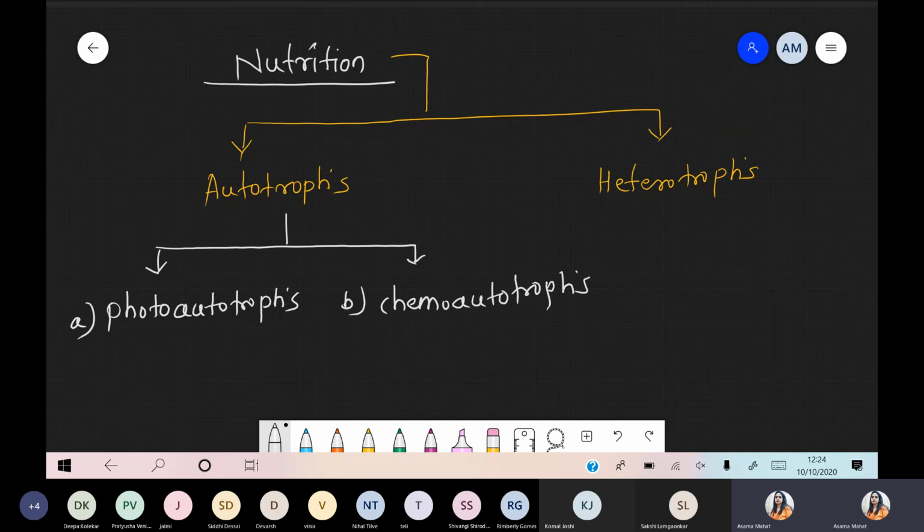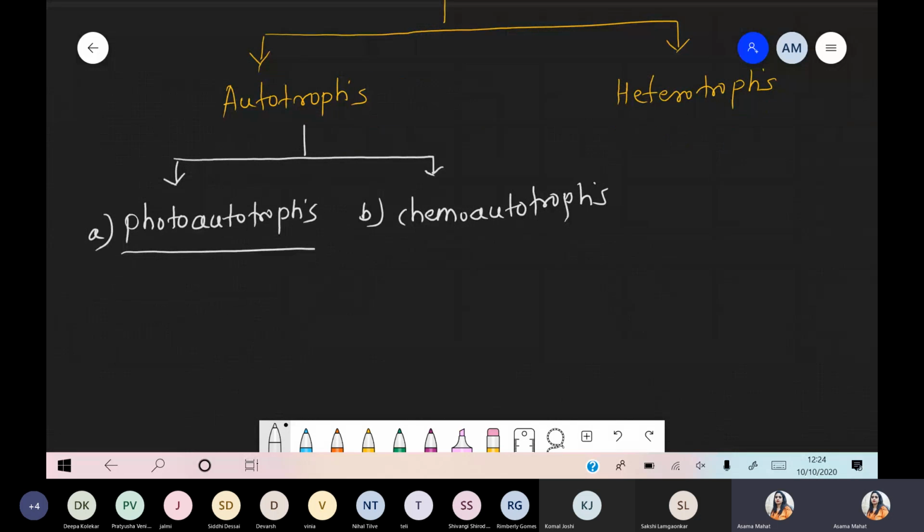So quickly, we are talking about examples for the photoautotrophs and what is exactly the difference between normal photosynthesis and bacterial photosynthesis, because the question will be made from there. Under the autotrophs, first we are talking about photoautotrophs.